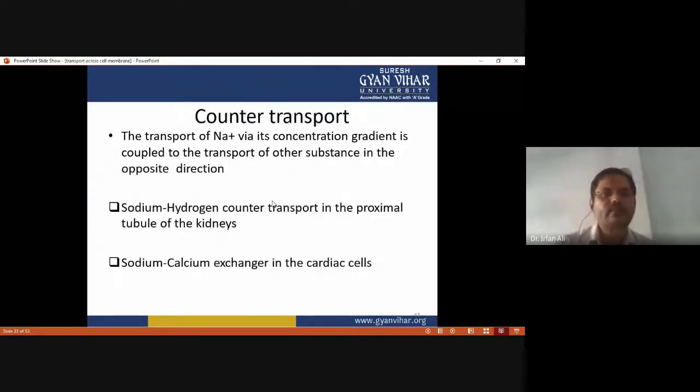And another one is counter transport, where the transport of sodium via its concentration gradient is coupled to the transport of another substance in the opposite direction. That's why the term is counter transport. One molecule gets in while another molecule at the same time gets out. The sodium hydrogen counter transport in the proximal tubule of the kidney is an example of counter transport, and the sodium calcium exchanger in the cardiac cells is also an example of counter transport.